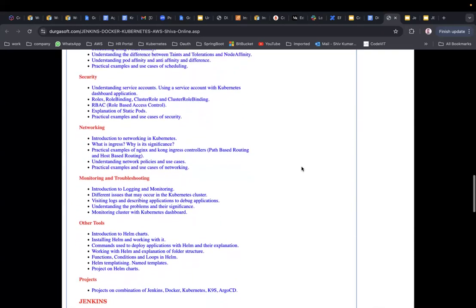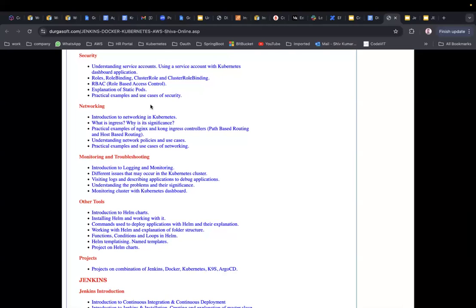Then, as part of security, we are going towards understanding service accounts. What are service accounts? Why do we use service accounts in Kubernetes? Now, using a service account with the Kubernetes dashboard application, we are going to deploy the Kubernetes dashboard application, where we can monitor our application and our Kubernetes cluster. We are going to see.